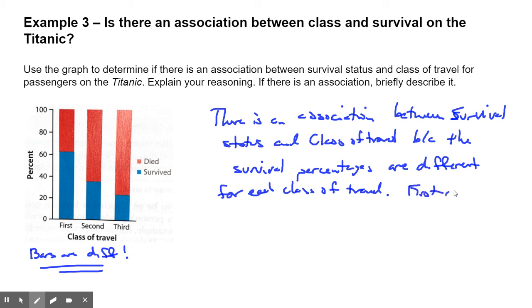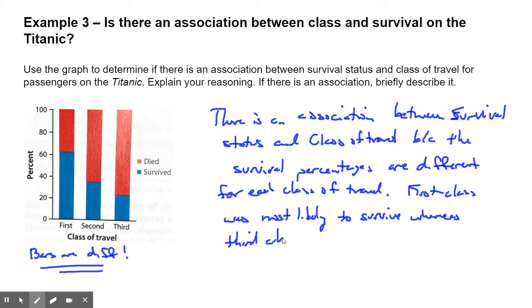First class was most likely to survive, whereas third class was least likely to survive.